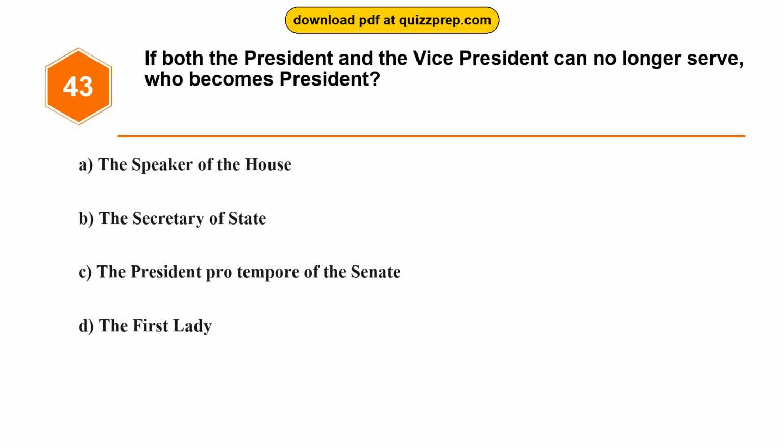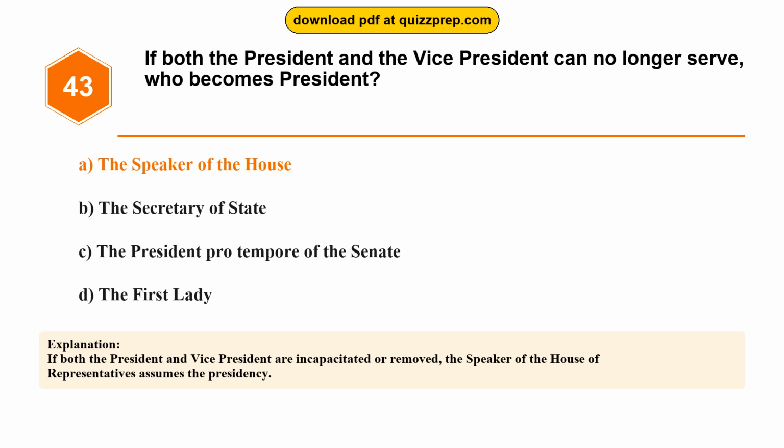Question 43. If both the President and the Vice President can no longer serve, who becomes President? Option A, the Speaker of the House. Option B, the Secretary of State. Option C, the President pro tempore of the Senate. Option D, the First Lady. The correct answer is option A, the Speaker of the House. If both the President and Vice President are incapacitated or removed, the Speaker of the House of Representatives assumes the presidency.